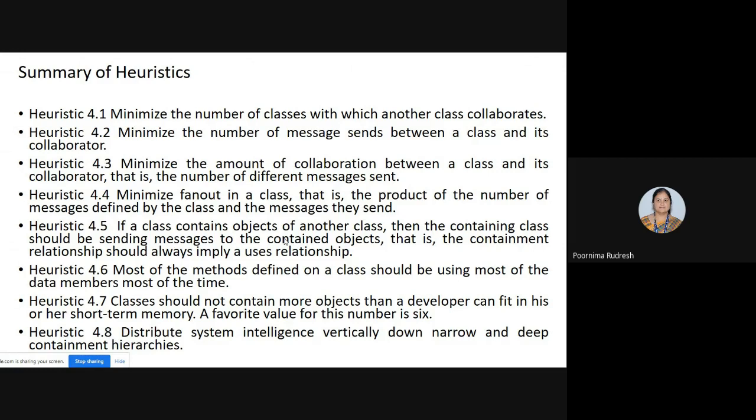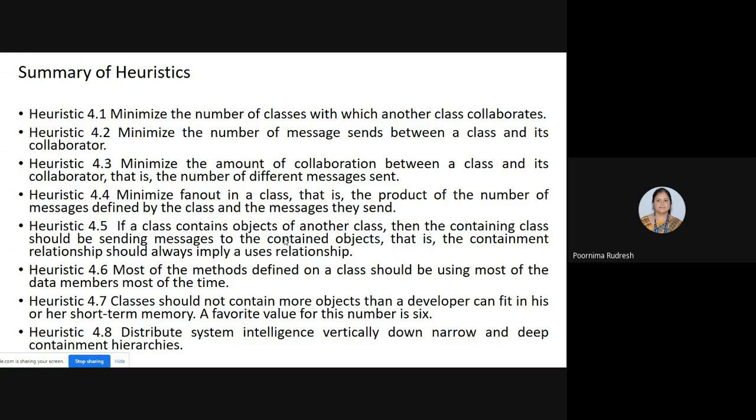Next, 4.7 says that classes should not contain more objects than a developer can fit in his or her short-term memory. A favorite value for this is 6. So here, once again, the class should not consist of more than 6 objects.